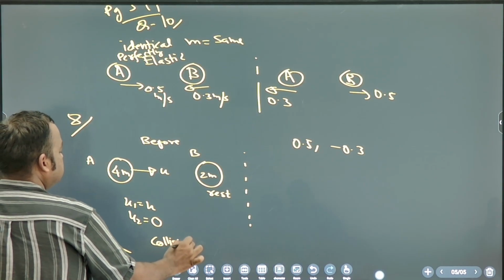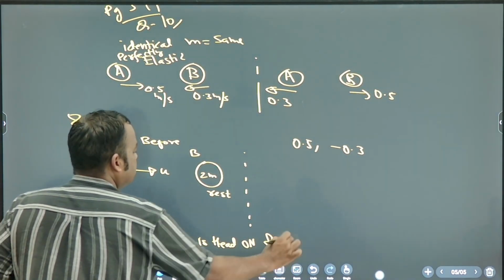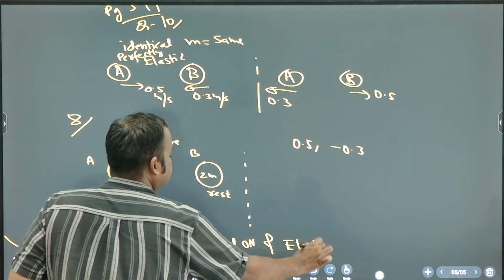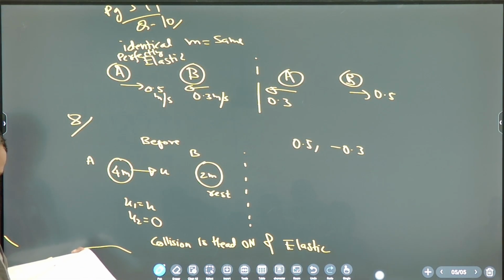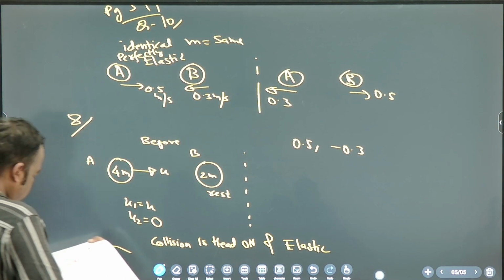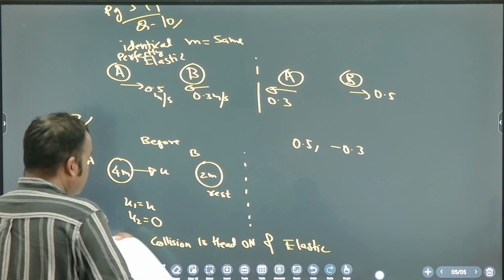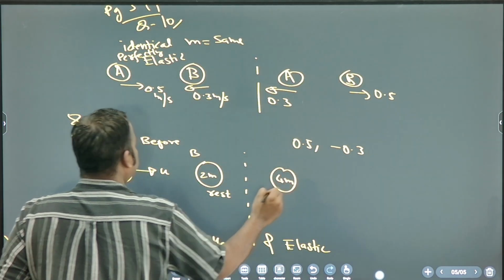Elastic means perfectly elastic. So after collision, you tell me their velocities. Tell me what is the velocity of 4m?